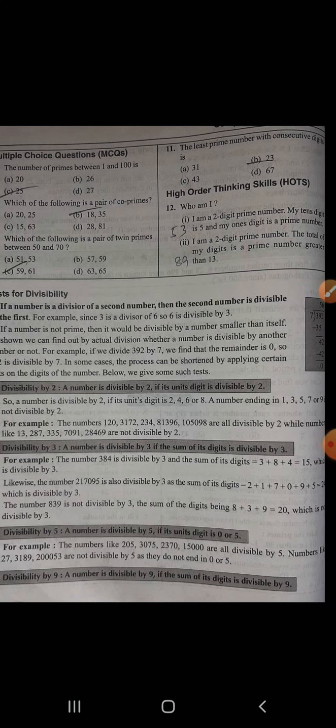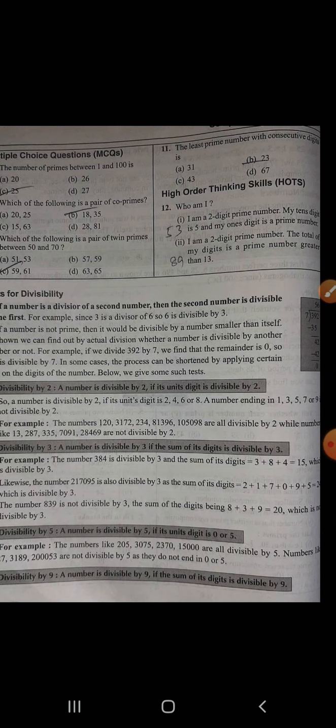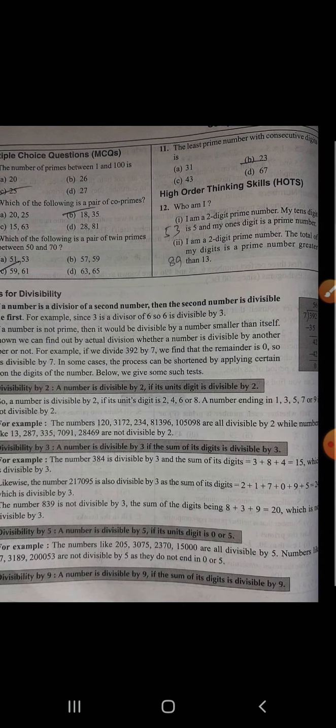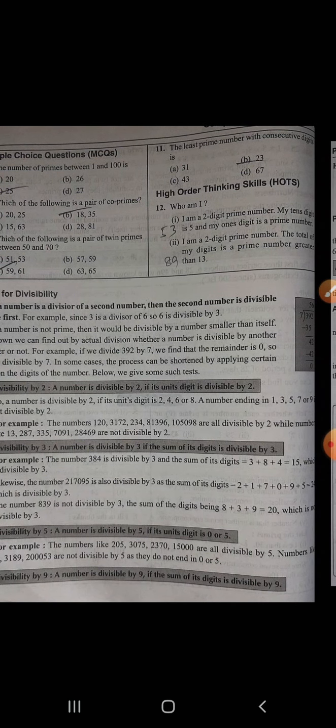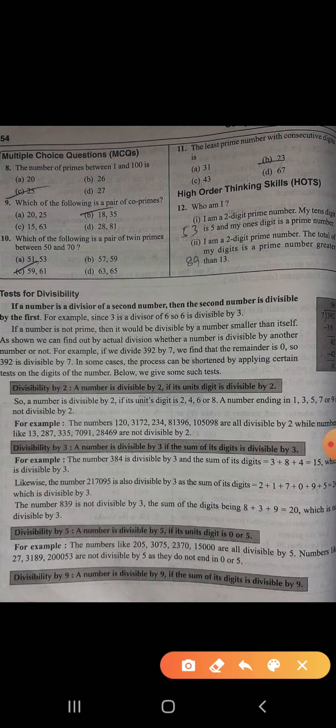You may have a doubt in question number 12, I think. Who am I? I am a 2-digit prime number. My tens digit is 5 and my ones digit is a prime number.